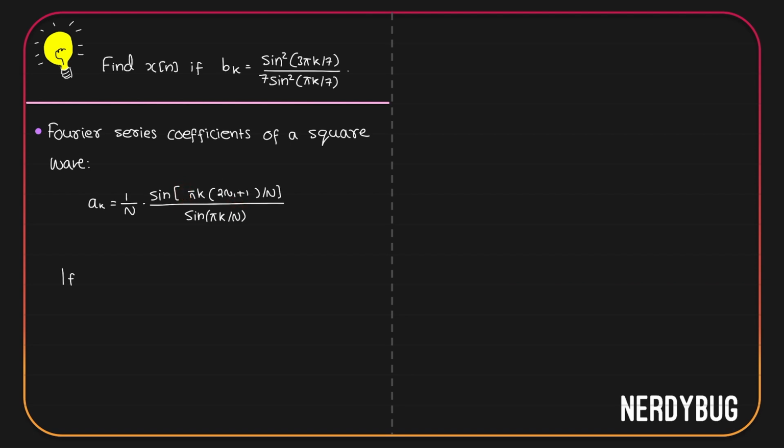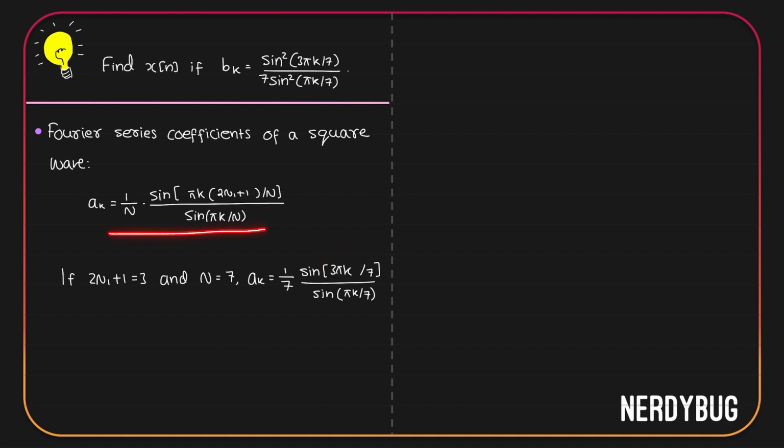Now, if 2n1 plus 1 is equal to 3 and n is equal to 7, we'll get ak is equal to 1 divided by n is 7 sine of pi k times 2n1 plus 1 is 3 divided by n is 7 divided by sine of pi k divided by n is 7. Pi k into 3 can be written as 3 pi k.